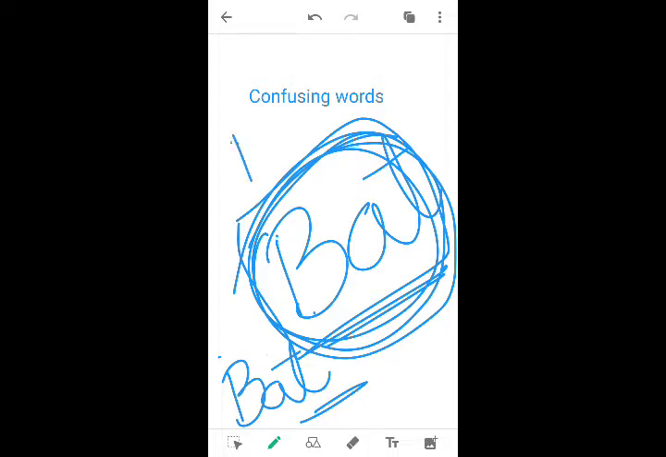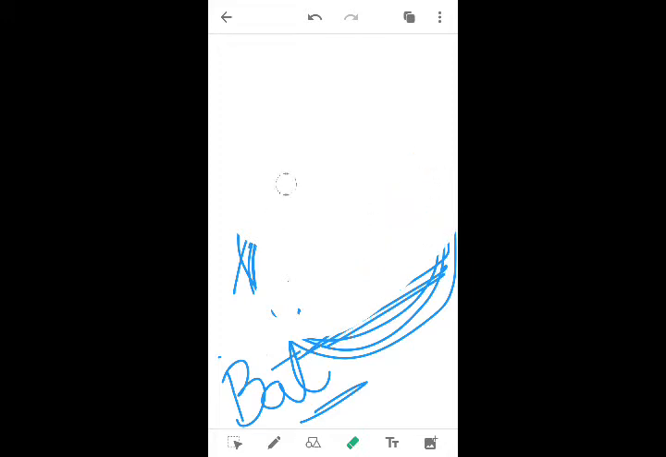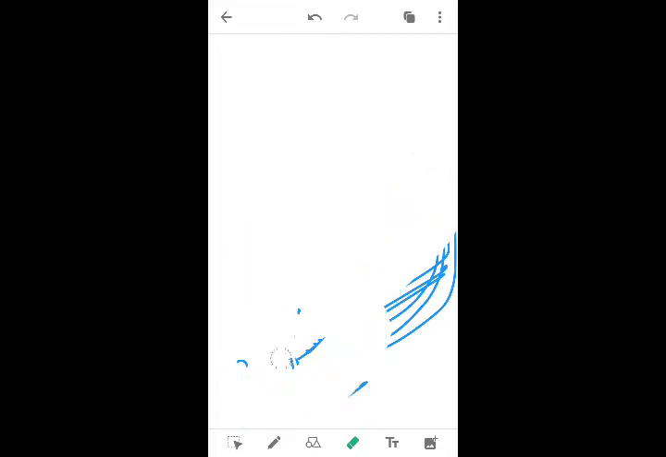But how do we identify the appropriate word? That is our task here: how to identify the appropriate word, by using sentences, the context and the situation. For example, if I write, my brother wanted a cricket bat.